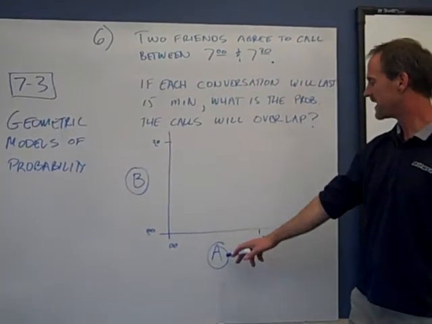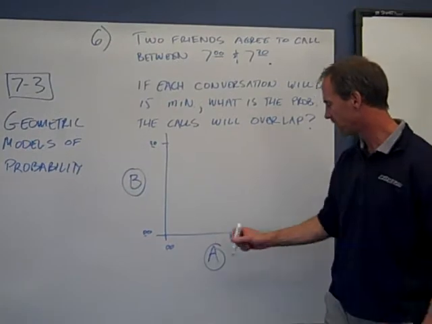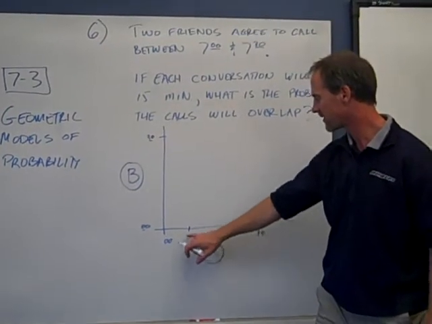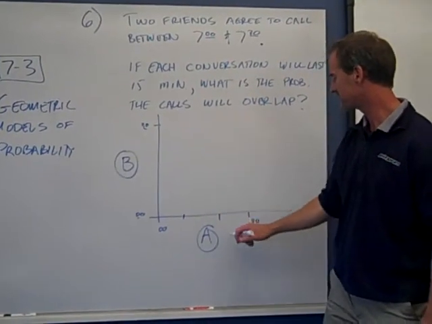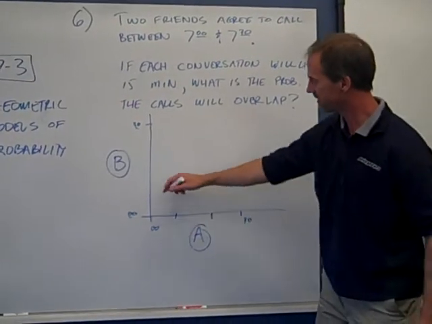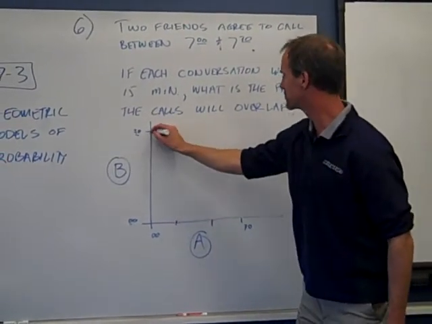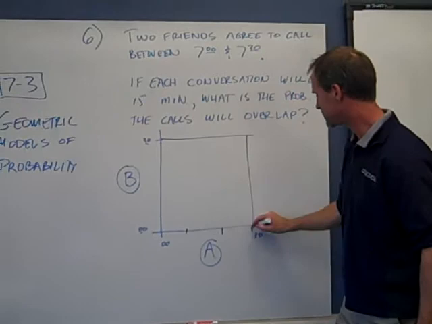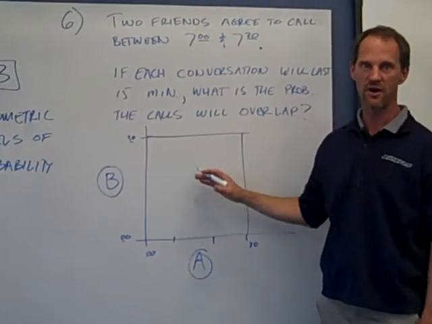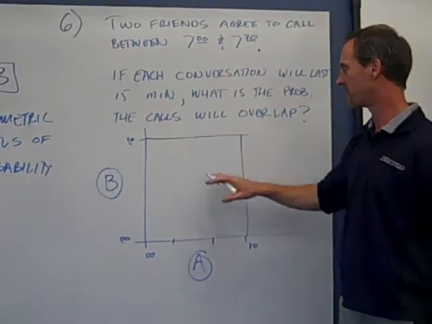And so friend A is going to call anywhere in between, and if they call at 10 minutes after the hour, that'll be right there. 20 minutes after the hour, or 30 minutes, it'll be along there. The other friend is along this axis. So just like before, this is the region within which all of the different combinations of calls might occur.